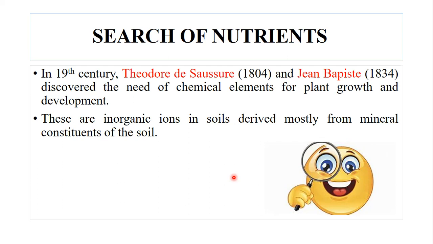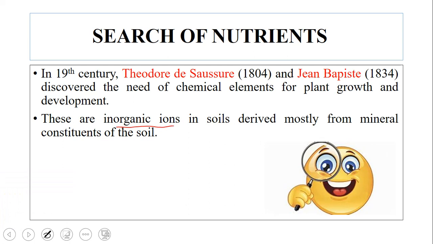So these nutrients are inorganic in nature. These are inorganic ions in soils derived mostly from mineral constituents of the soil. The main difference between organic and inorganic ions is that organic ions mainly contain carbon atoms, but inorganic ions do not contain carbon atoms.